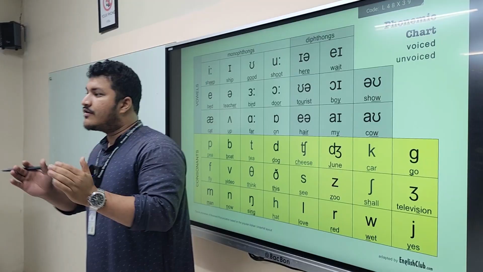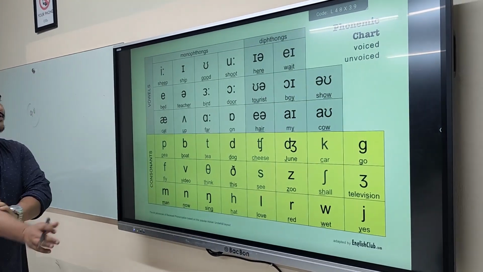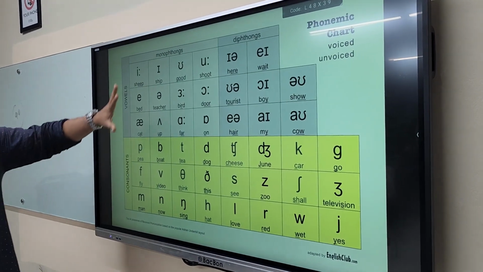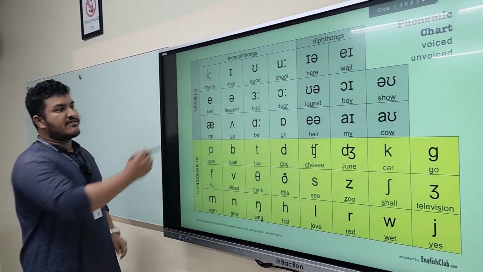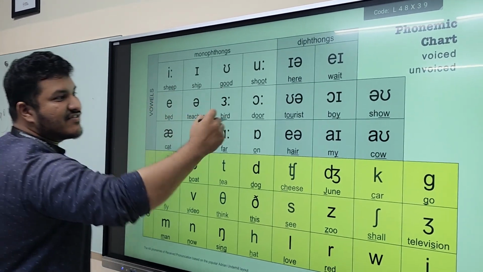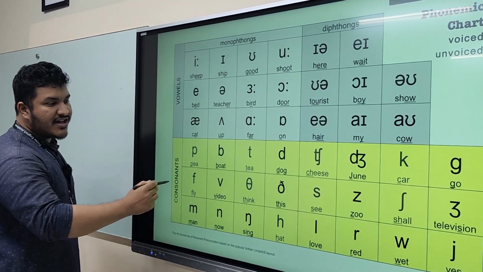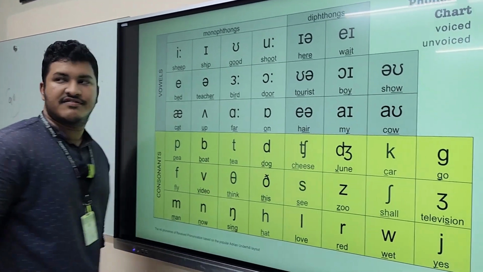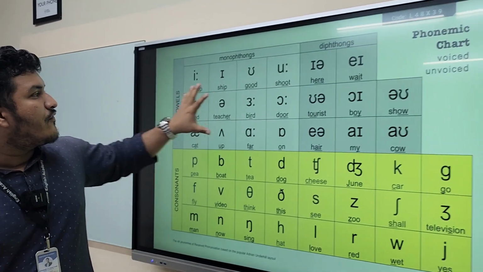Phonemic chart. These sounds are important because if you learn these sounds or symbols, you will understand how a word is correctly pronounced. So we have to learn these sounds. First of all, as we can see, there are two types of sounds. First one is, what are these? Vowels. And what are these? Consonants. These are consonants. These are vowels.